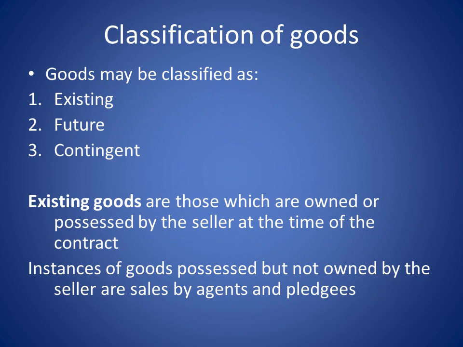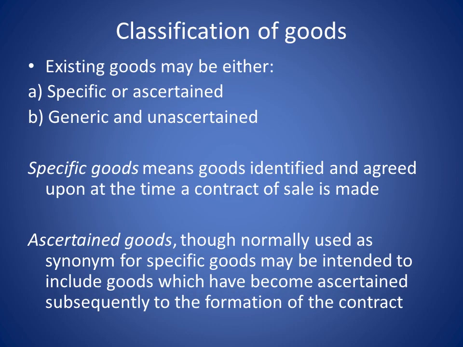Now, classification of goods. Goods may be classified as existing goods, future goods, and contingent goods. What are existing goods? Existing goods are those which are owned or possessed by the seller at the time of the contract. Instances of goods possessed but not owned by the seller are sales by agents and pledgees. Existing goods may be either specific or ascertained, or generic and unascertained. Okay, so we are going to talk about the existing goods.